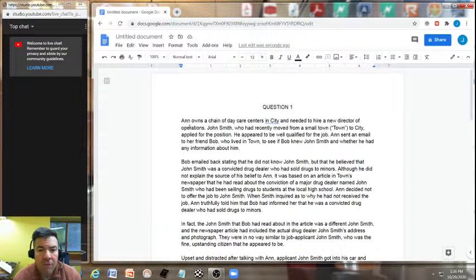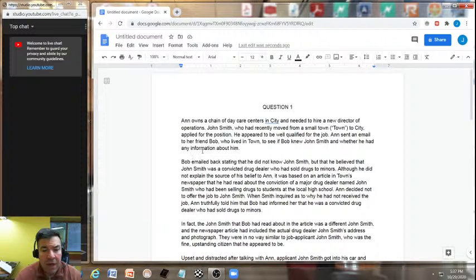He appeared to be well qualified for the job, still foundational, and Ann sent an email to her friend Bob, who lived in town, to see if Bob knew John Smith and whether he had any information about him. These will be foundational facts that maybe we'll bring up later on in the reputation defenses, but these are still just foundational at this point because we haven't had any facts that raise a tort.